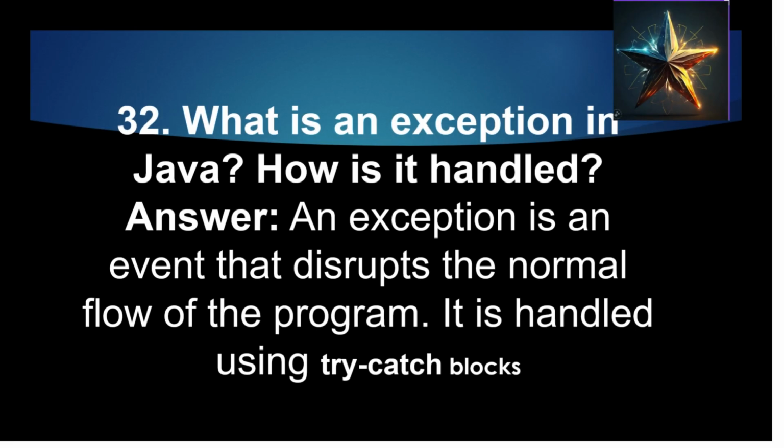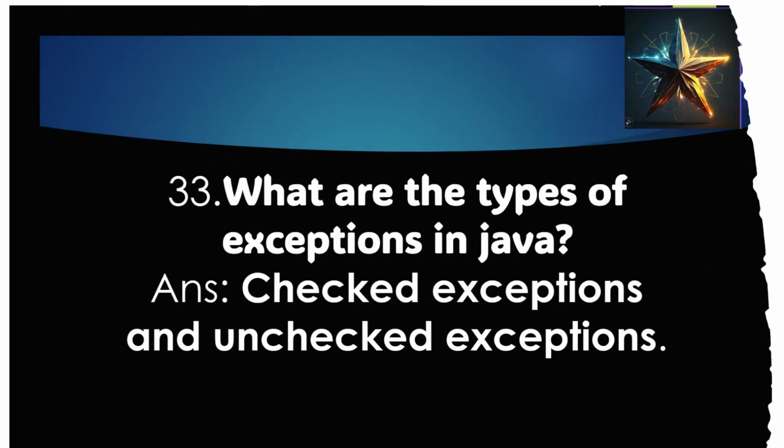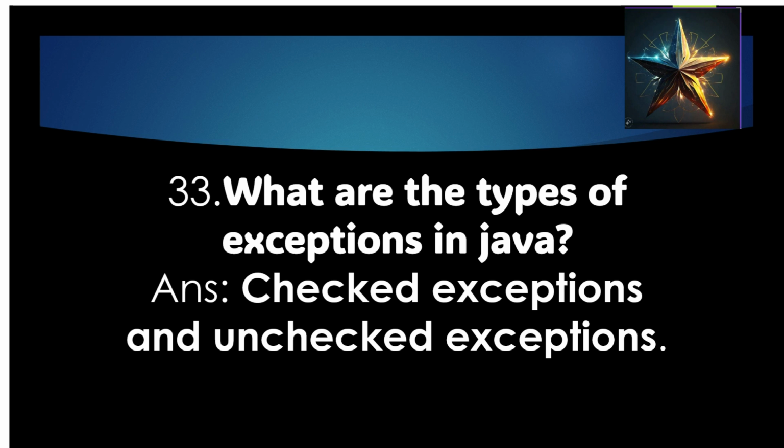What is an exception in Java? How is it handled? An exception is an event that disrupts the normal flow of the program. It is handled using try-catch blocks. What are the types of exceptions in Java? There are two types of exceptions in Java. First is checked exceptions and second is unchecked exceptions.